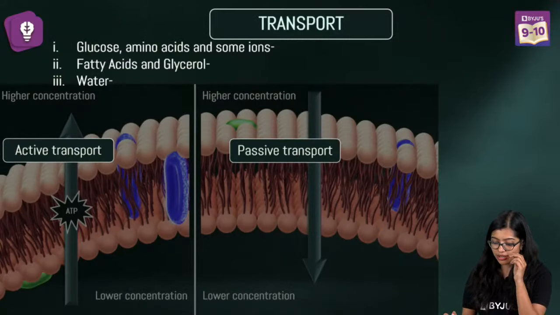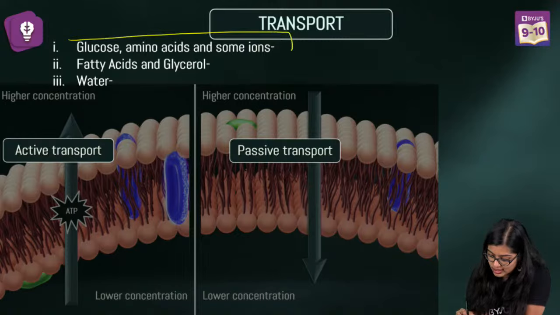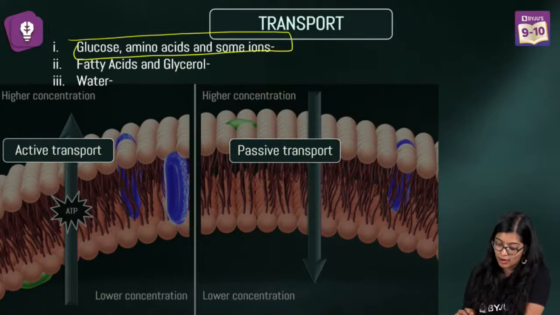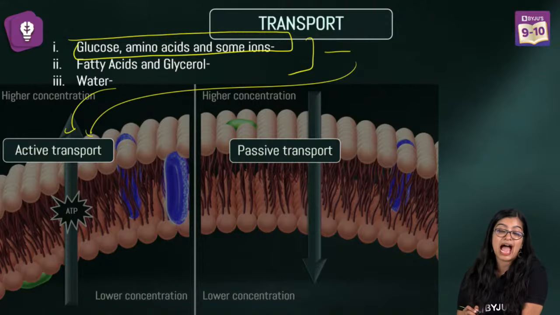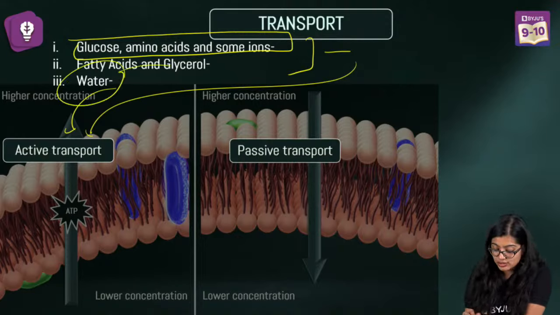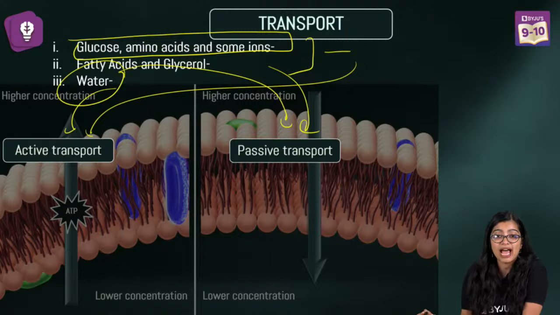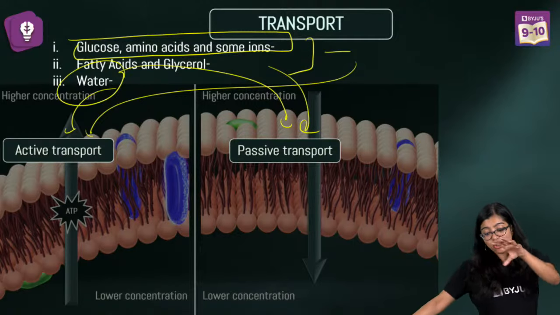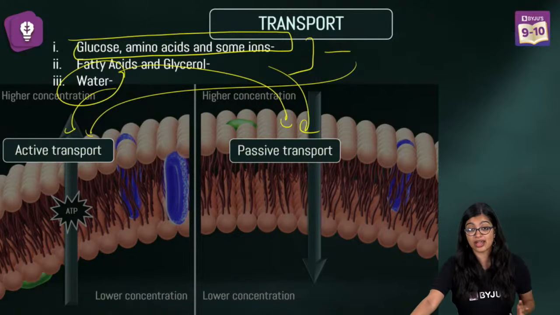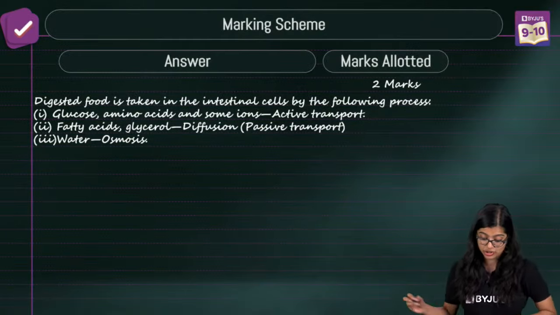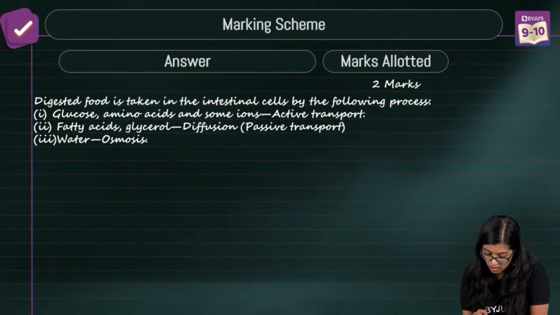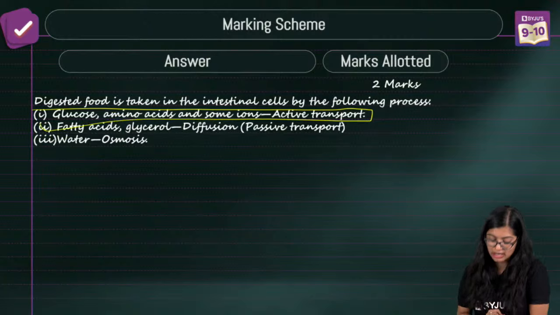Now when you talk about digested food, glucose, amino acids, all of this, we see that it can happen through active transport. While in the case of water, it happens through passive transport, because you know that glucose, amino acids, certain ions, all of them require energy. So all of these require energy mainly.